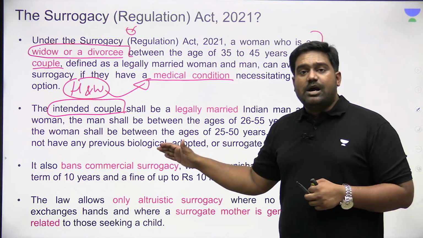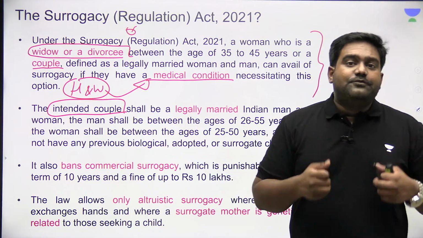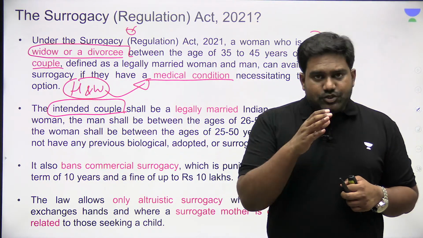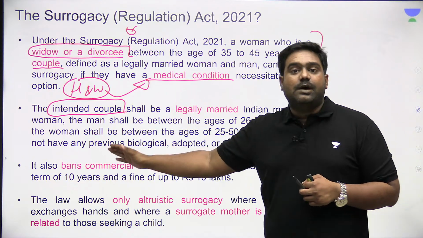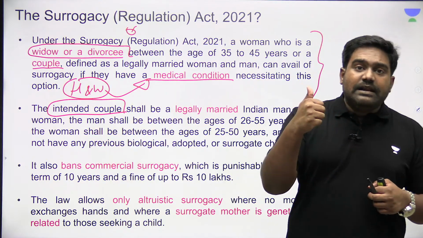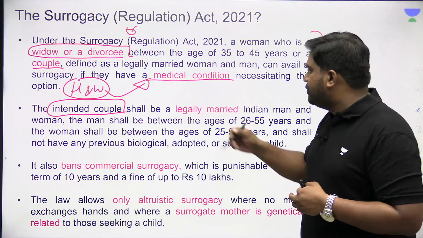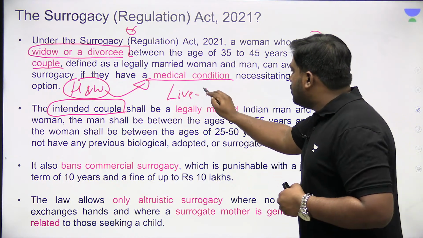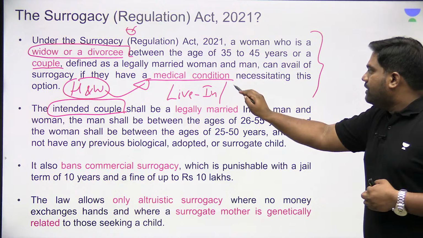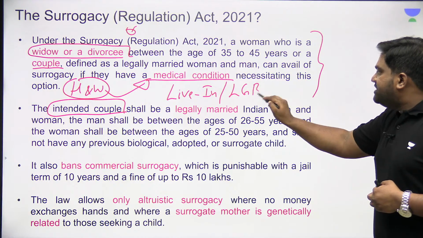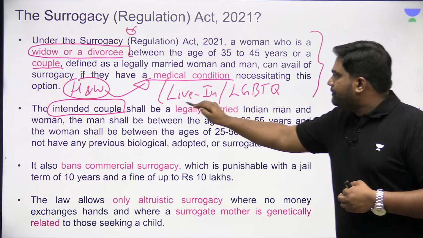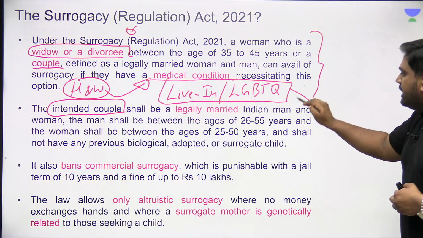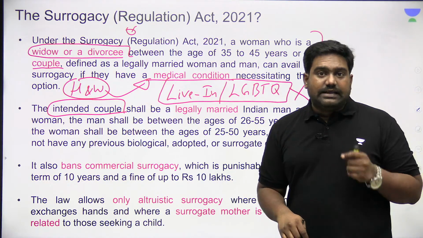So homosexual couples are not eligible for surrogacy in India. It's only heterosexual married couples. Even couples in a live-in relationship are not eligible. Those who are in a live-in relationship, members of the LGBTQ community, they are not eligible under the law for surrogacy.